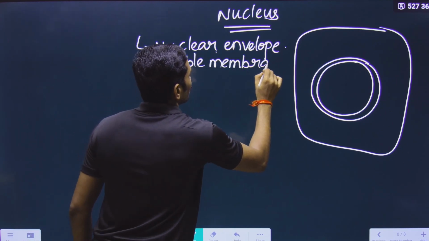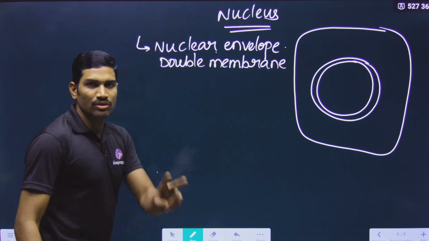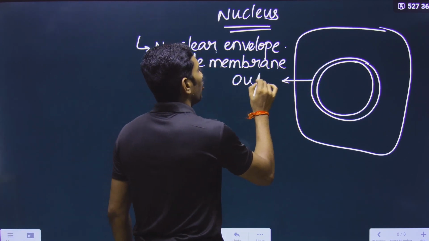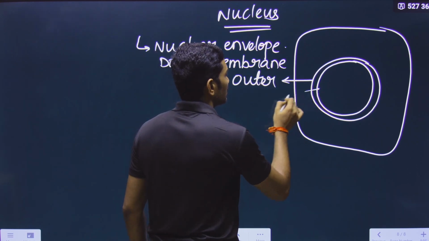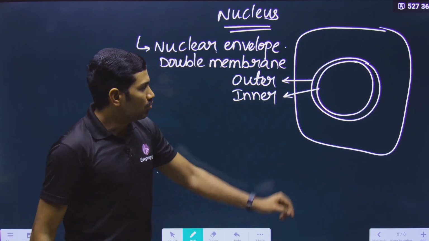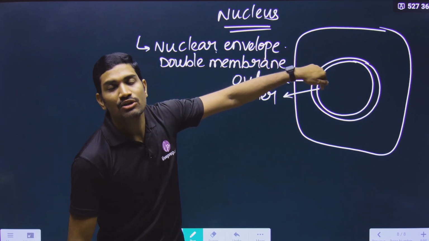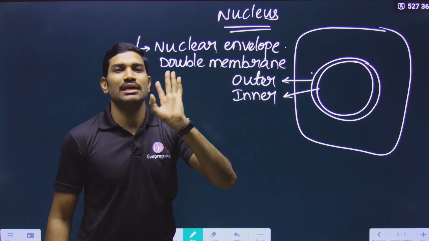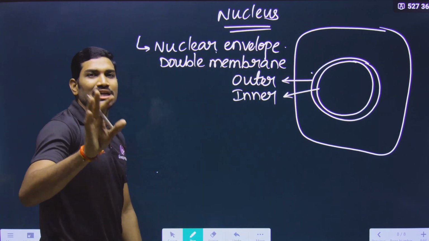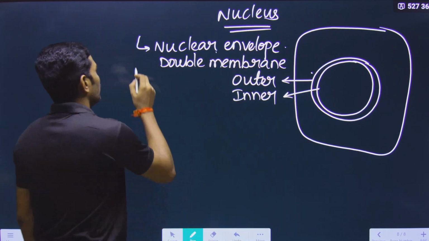Organelle. So nucleus is double membrane bound. That means it has two membranes. What are these two membranes? One is the outer nuclear membrane, the other one is the inner nuclear membrane. In this way, two membranes are present in the nucleus, and this is combinedly called the nuclear envelope. This is one important thing that you need to remember.